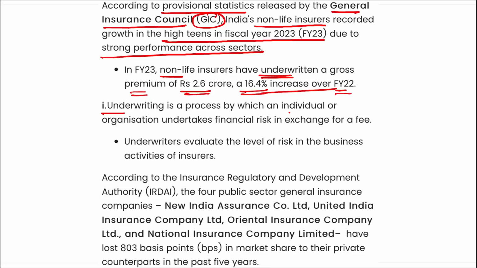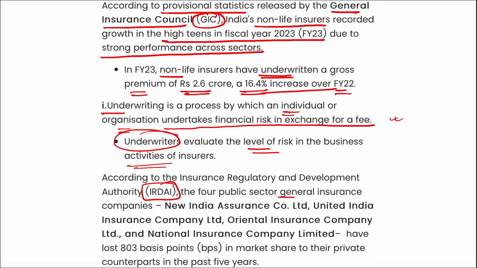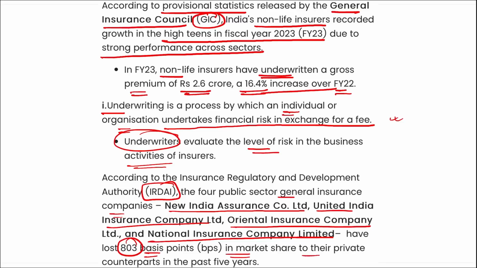Underwriting is a process by which an individual or organization undertakes financial risk in exchange for a particular fee. Underwriters evaluate the level of risk in the business and activities of the insured. According to IRDAI, the four public sector general insurance companies, New India Assurance Co Limited, United India Insurance Company Limited, Oriental Insurance Company Limited, and National Insurance Company Limited, have lost 803 basis points in market share to their private counterparts in the last 5 years.